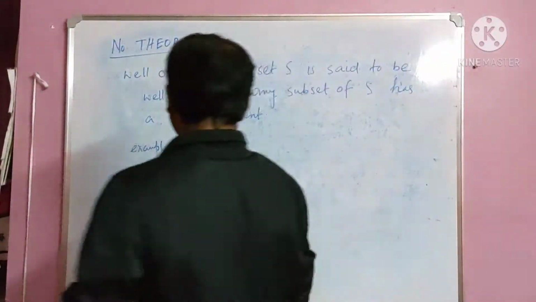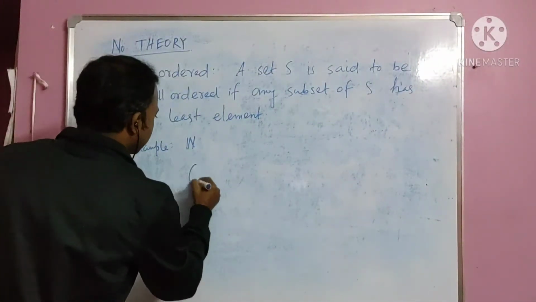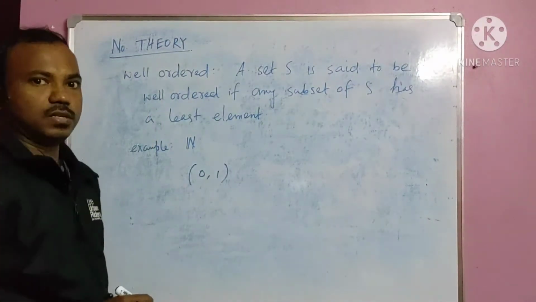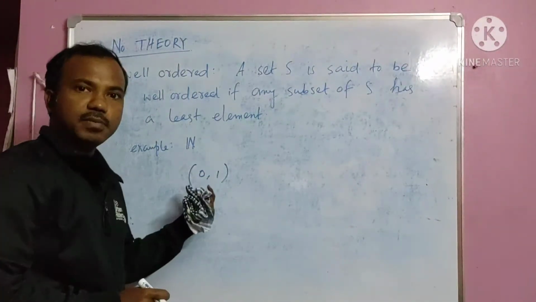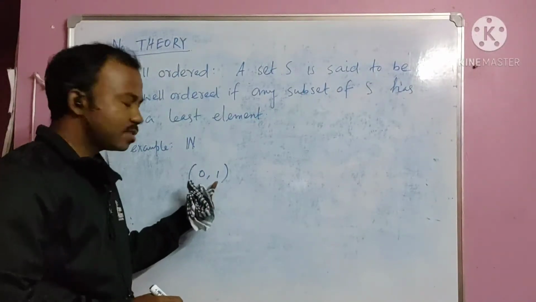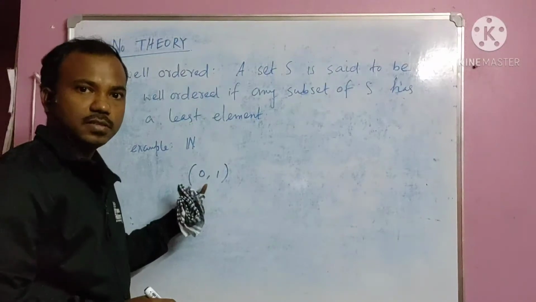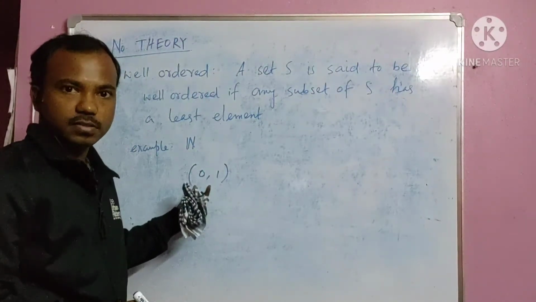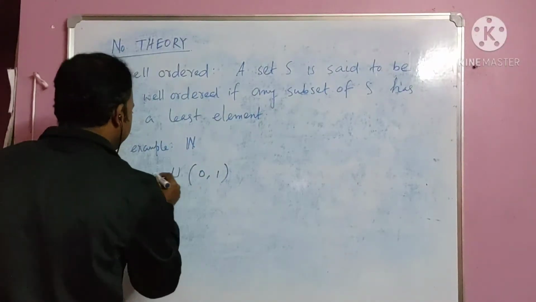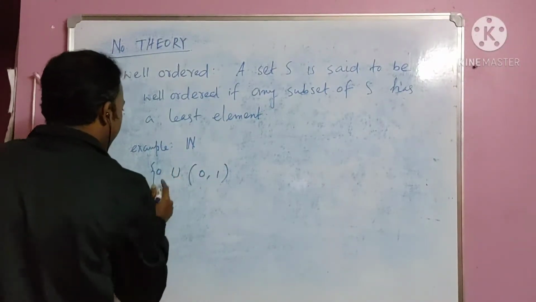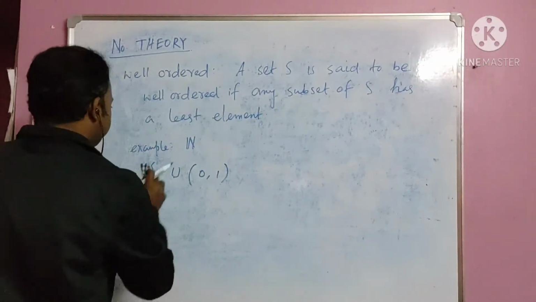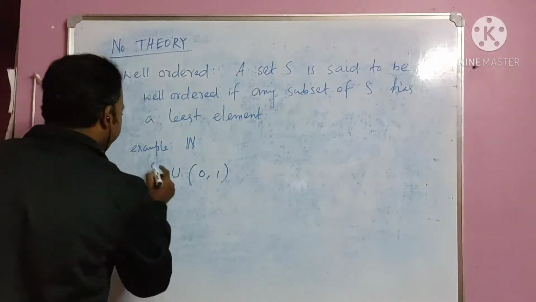Now another thing, look at this. 0, 1, all the real numbers in between 0 and 1. Can you find a minimum element here? You can't, right? Because there is no minimum element. So this set is not well-ordered. Now what if we put a minimum element here, like 0? No, if let me put -1. No, okay, 0 is fine.